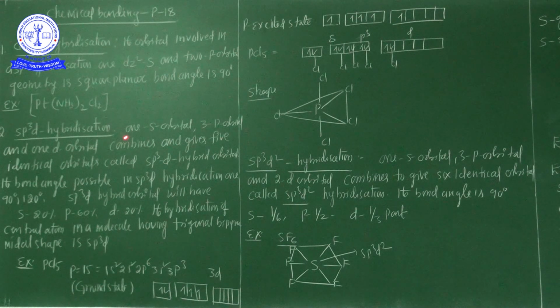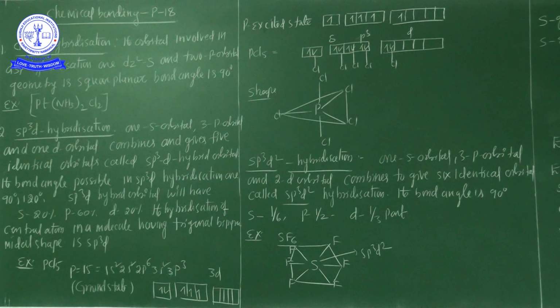Sp3d hybridization means one s orbital, three p orbitals and one d orbital intermix or combine to give five identical orbitals. Because one s, three p and one d orbital intermix, five new sp3d hybrid orbitals are formed.